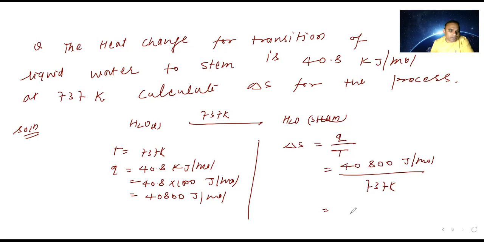Temperature is a little bit wrong. It is 337, I think, because the steam is converting at 100 degrees now. So this question is something, no, 337 only, not 737. Steam means 337. So here you kindly rechange. Here is 337. If you solve this, how much is coming? 109.38 joule Kelvin inverse and mole inverse.